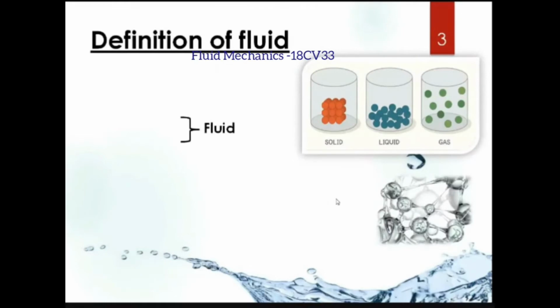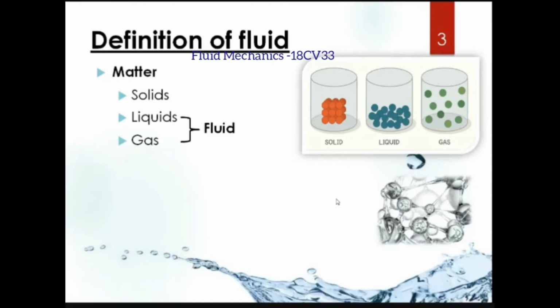So let us first see the definition of the fluid. As we all know, matter is any substance which has a volume. That is the definition of matter.